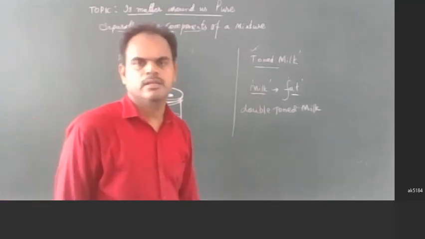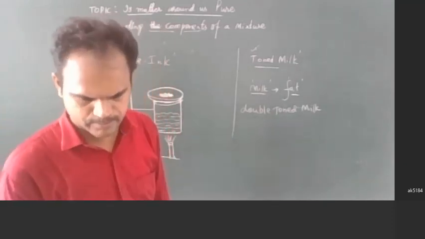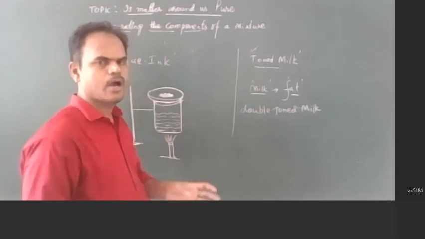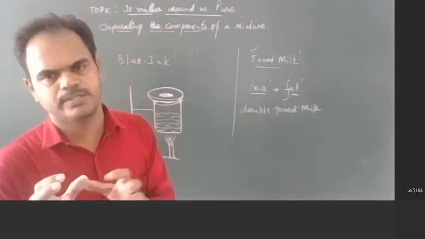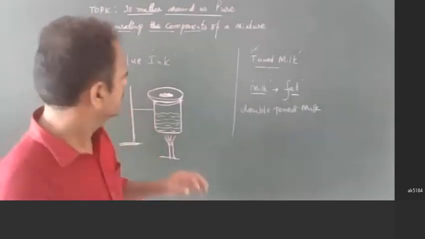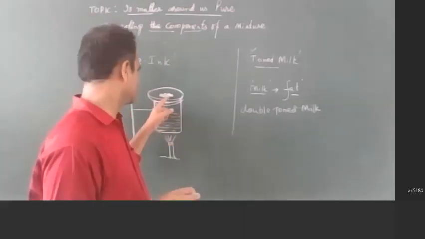Right. What have I taken here? Blue ink I have taken, on the watch glass. How many drops have I taken? A few drops, so let us say 3 ml for example. The blue ink is taken on the watch glass.